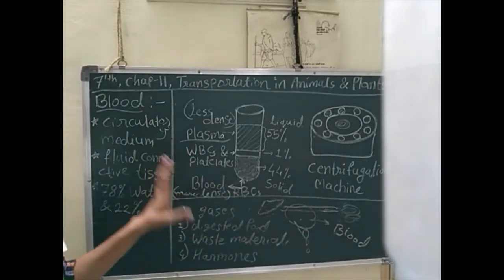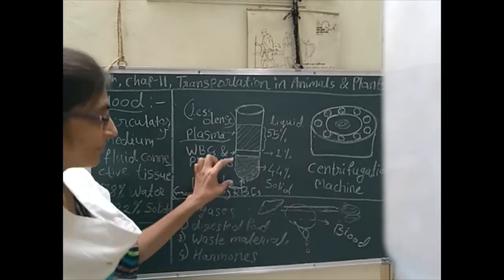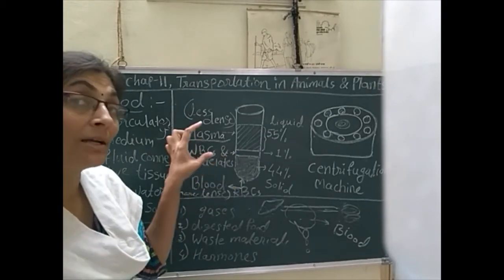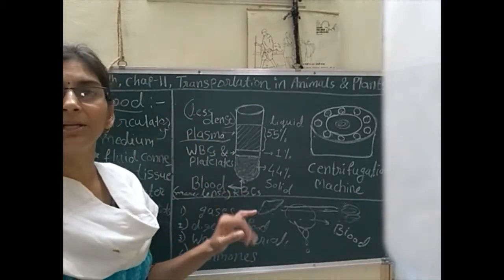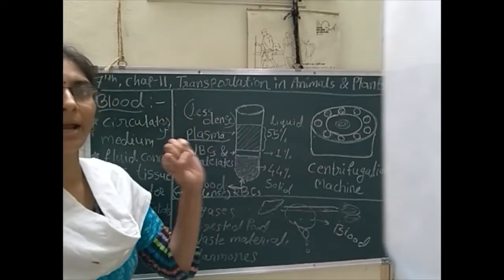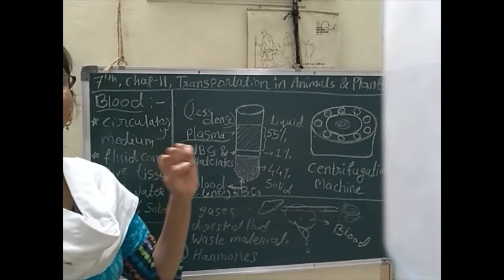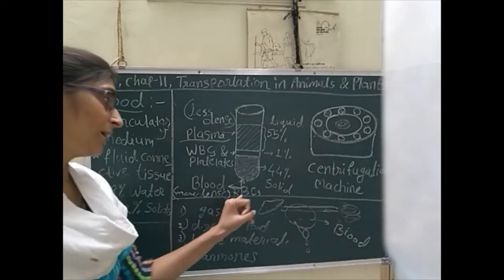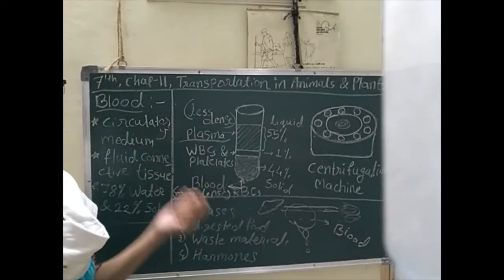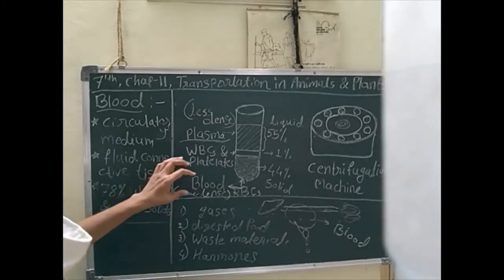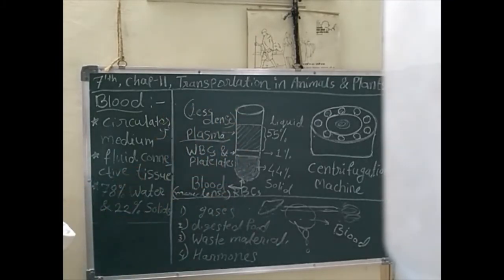As the name is red blood cells, we can understand this portion is definitely red in color. Due to these RBCs only, we can see the blood is red. The blood gets its red color only due to these RBCs, which contain hemoglobin. So these 3 parts are present inside the blood. That is very important to learn.